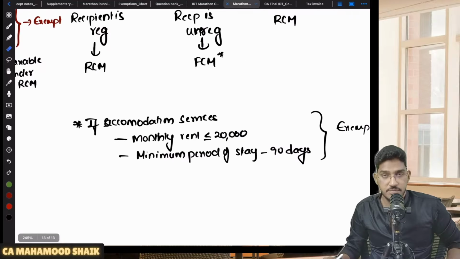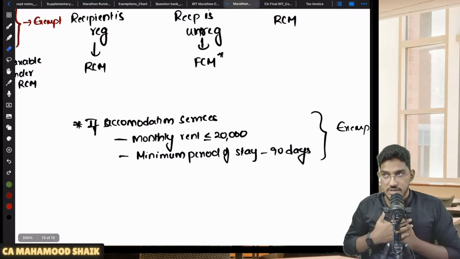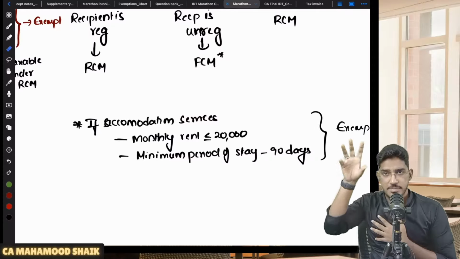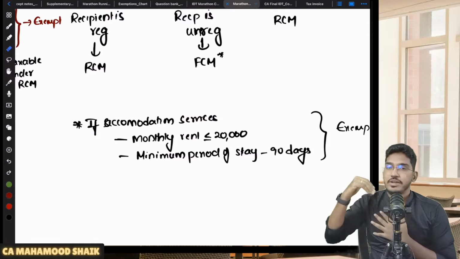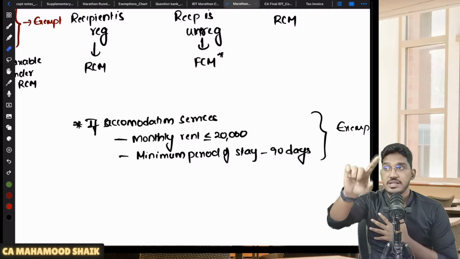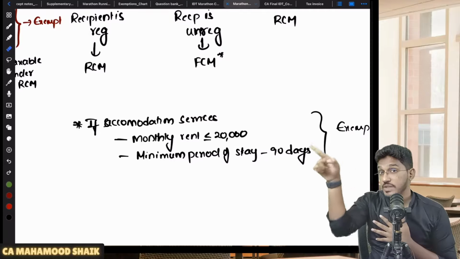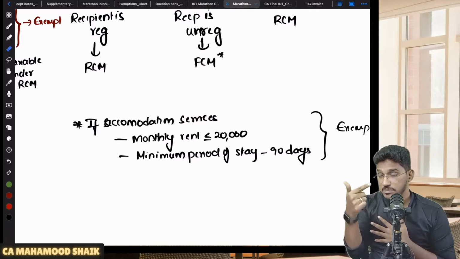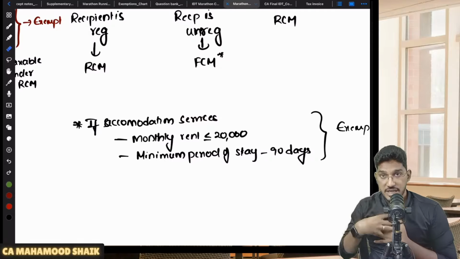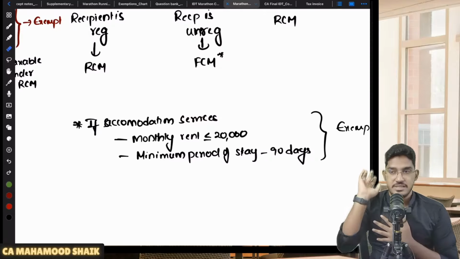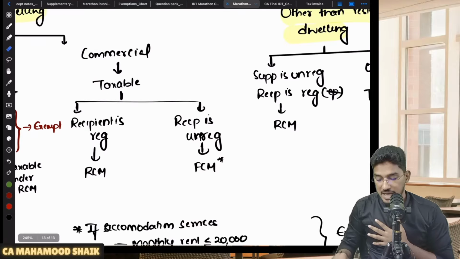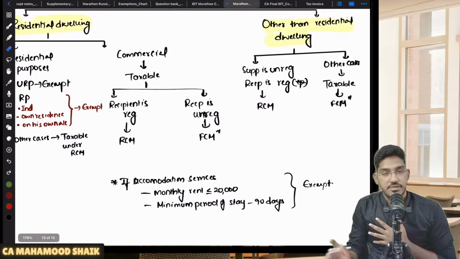Let us say for example, paying guest. I'm an unregistered person, an employee of some company. I went to Hyderabad and wanted to stay in a PG. So I went to one flat, a 2 BHK flat, and that flat owner is giving it as PG. So that is getting used for commercial purposes, and he is giving that PG on rent to me, an unregistered person. But if the monthly rent is less than or equal to 20,000 rupees and the minimum period of stay is 90 days, then that is exempted. So this is what will happen in case of renting of residential dwelling for commercial purposes.